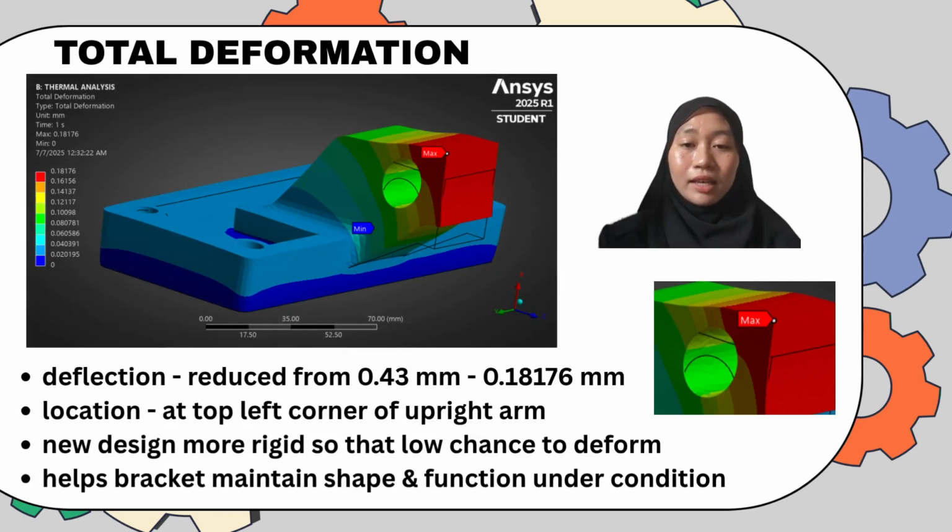Next is total deformation. As we can see, the deflection is reduced from 0.43 millimeter to 0.18176 millimeter, and the location of the total deformation is at the top left corner of the upper right arm. This makes the design more rigid, with a low chance to deform or break. This helps the bracket maintain its shape and function under condition.